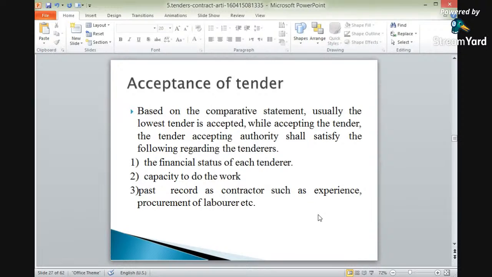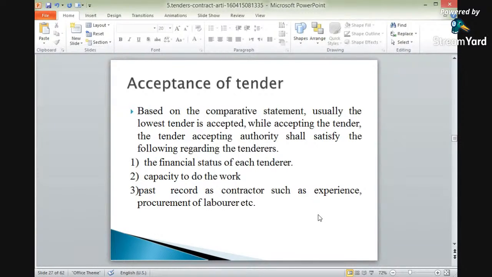While accepting the tender, the accepting authority shall satisfy itself regarding the following. The lowest will be selected, but what are the conditions while selecting the lowest tender? First important is the financial status of each tenderer. It is to be taken care of.